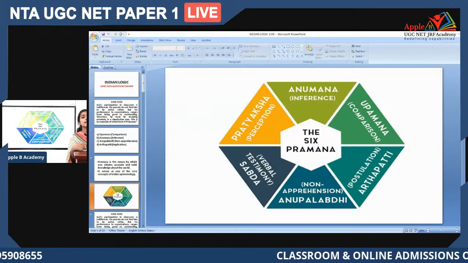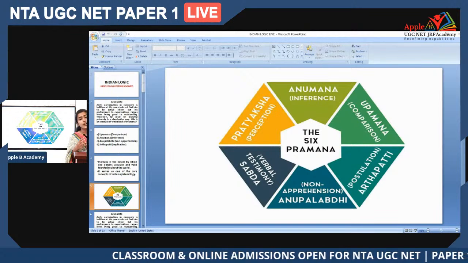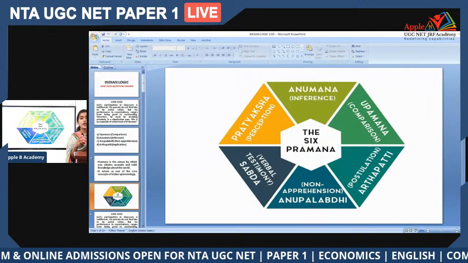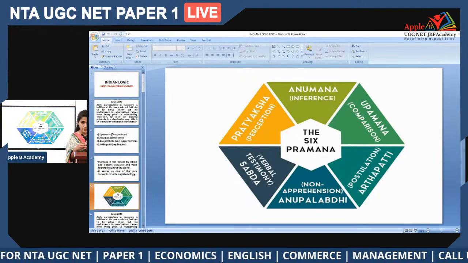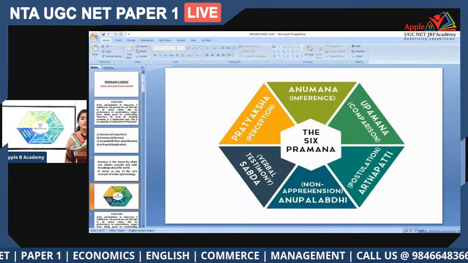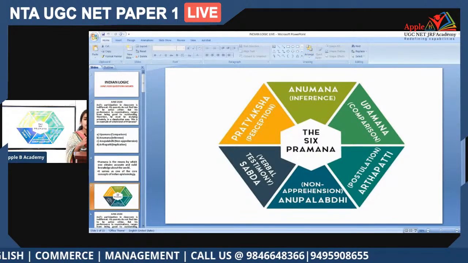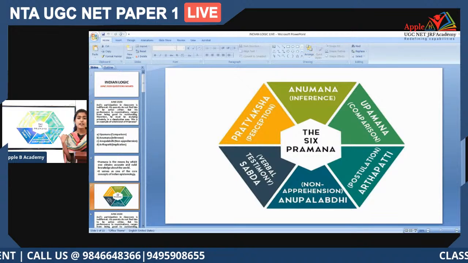Then we have Anumana. Anumana means inference. All the knowledge or information is not received directly, right? We cannot perceive everything directly. So in order to get information, at times we use deduction. When we see something, we logically analyze it and deduce certain inferences out of the set of things in front of us.